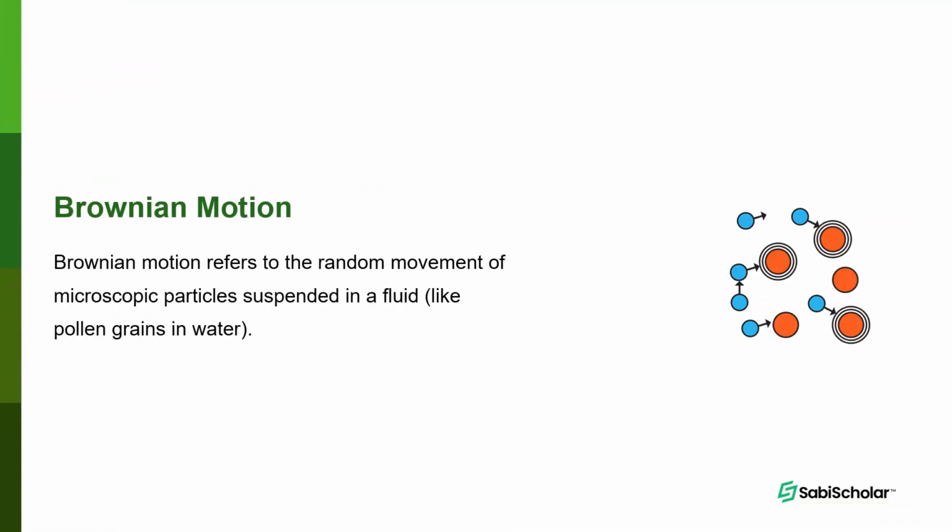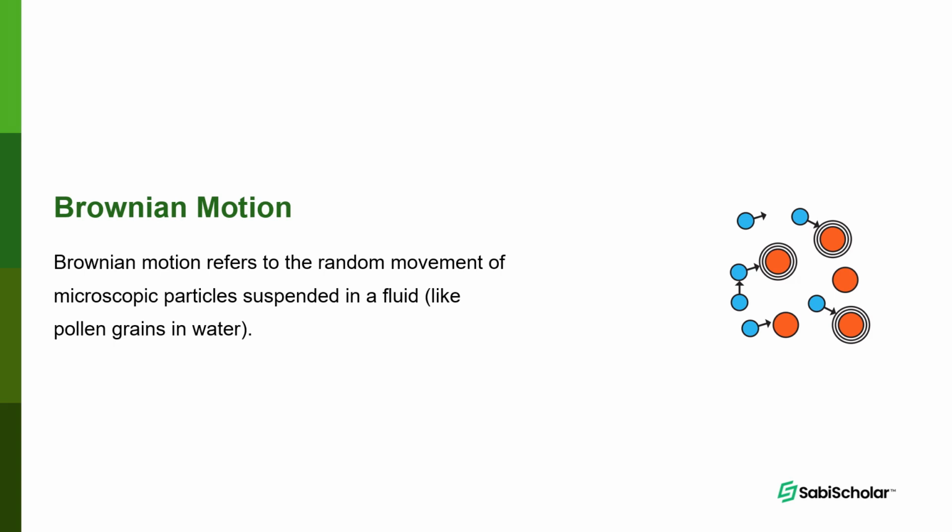Brownian motion refers to the random movement of microscopic particles suspended in a fluid, like pollen grain in water. So that zigzag movement of microscopic particles, that is small particles suspended in a fluid, is called Brownian motion.